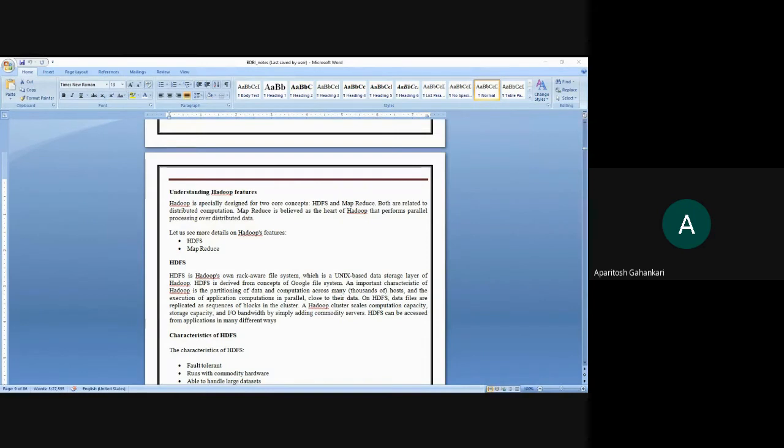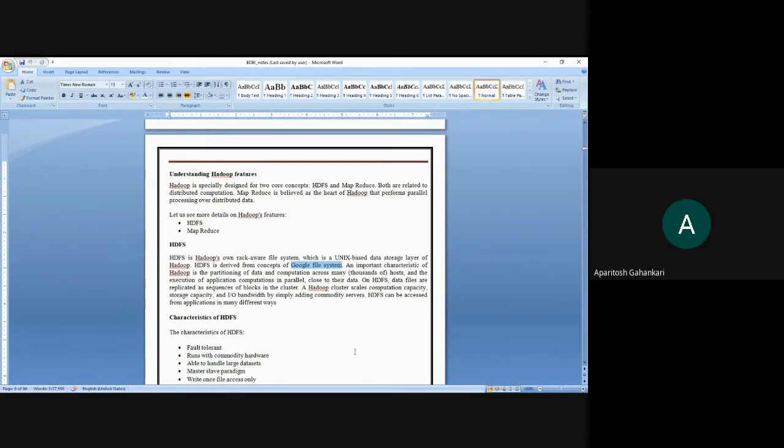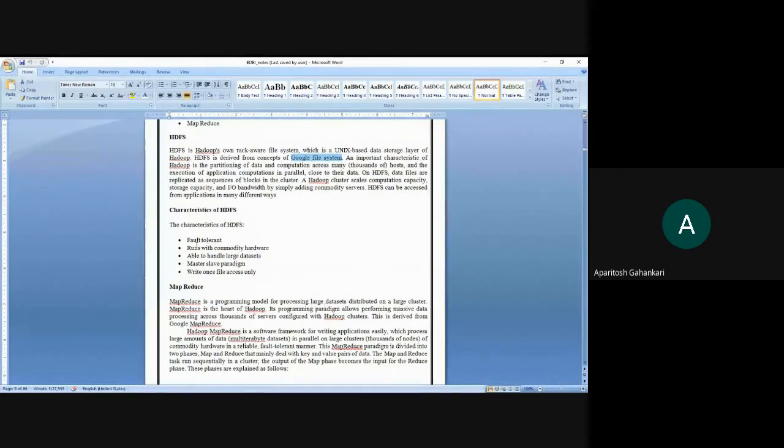So what are the characteristics of this? Okay, just try to understand what the characteristics of this are. The first characteristic of HDFS is that it is fault tolerant. So what is the meaning of fault tolerant? Being fault tolerant means even if a fault has occurred in your system, because now you are working in parallel, the system should still work, even though there are certain faults in your system.